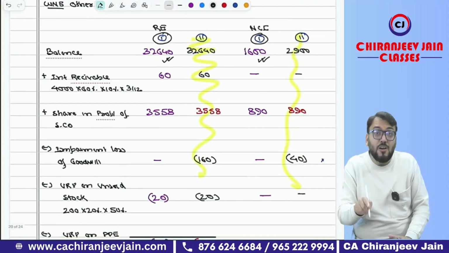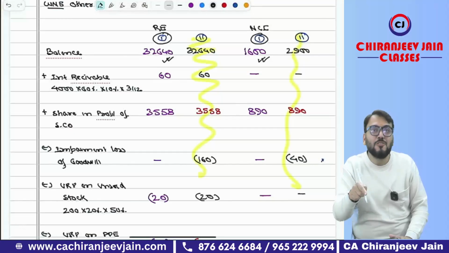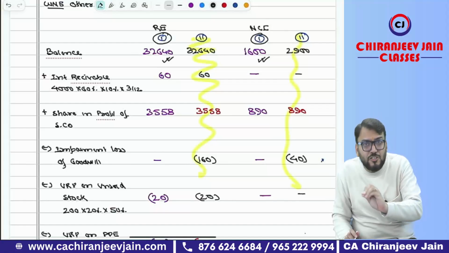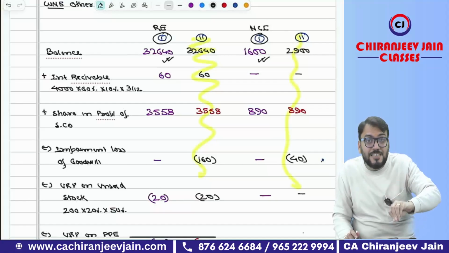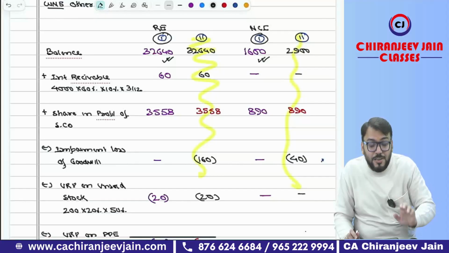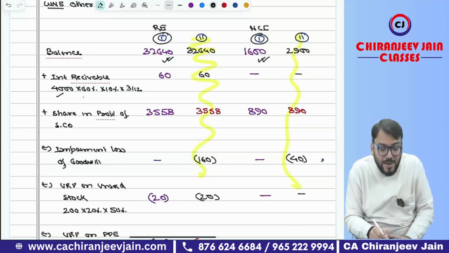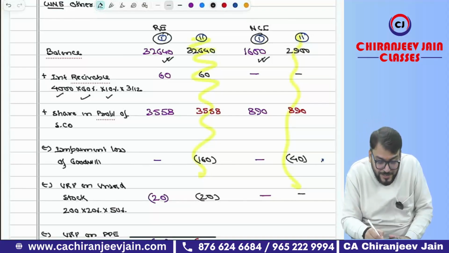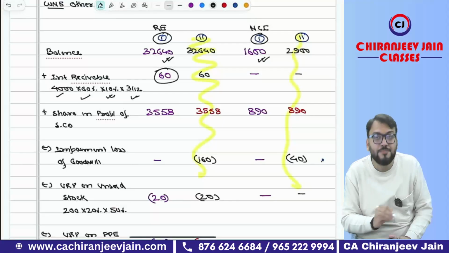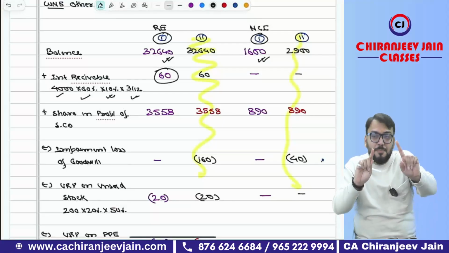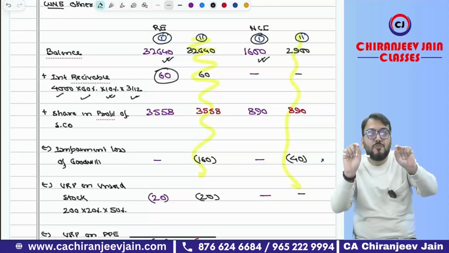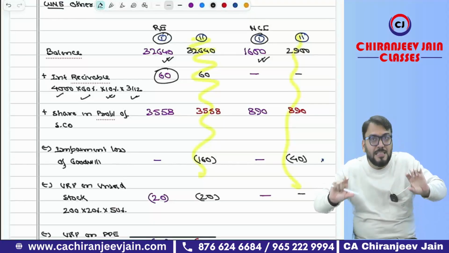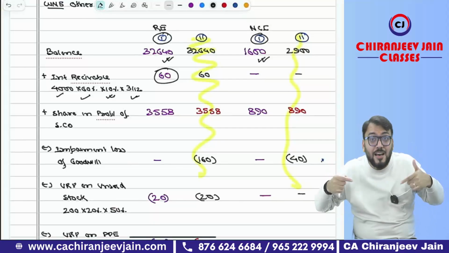Then we record interest receivable in the books of the parent company. They have also acquired some of the debentures of the subsidiary company. On that there will be some interest receivable that is not yet recorded, so we need to record it. How much? 4,000. They have acquired 60%. 60% of 4,000 is 2,400. 10% of 2,400 into 3 by 12, that will come 60. The interest receivable and interest payable will be cancelled to the extent of 60 rupees, and the balance will appear as interest payable in the balance sheet. Okay, sir. Are you able to follow me?